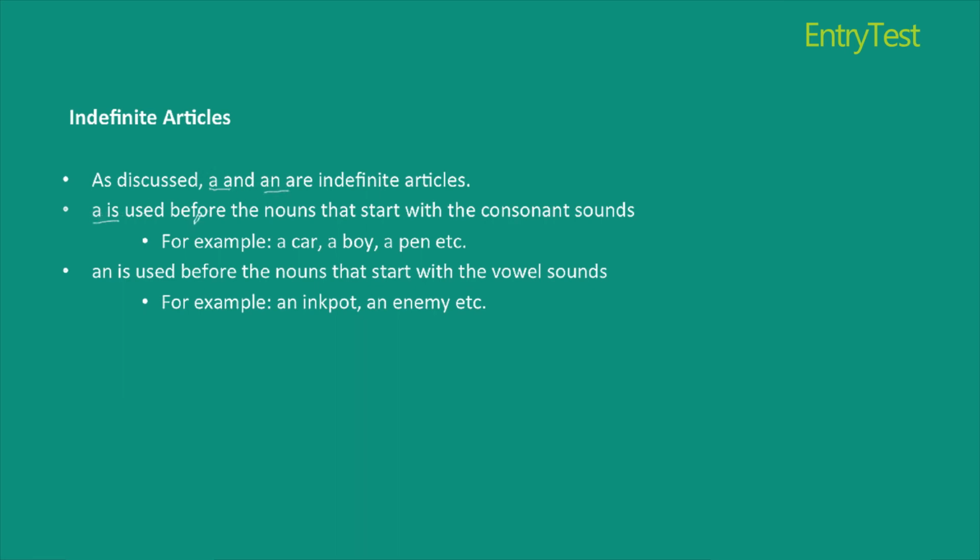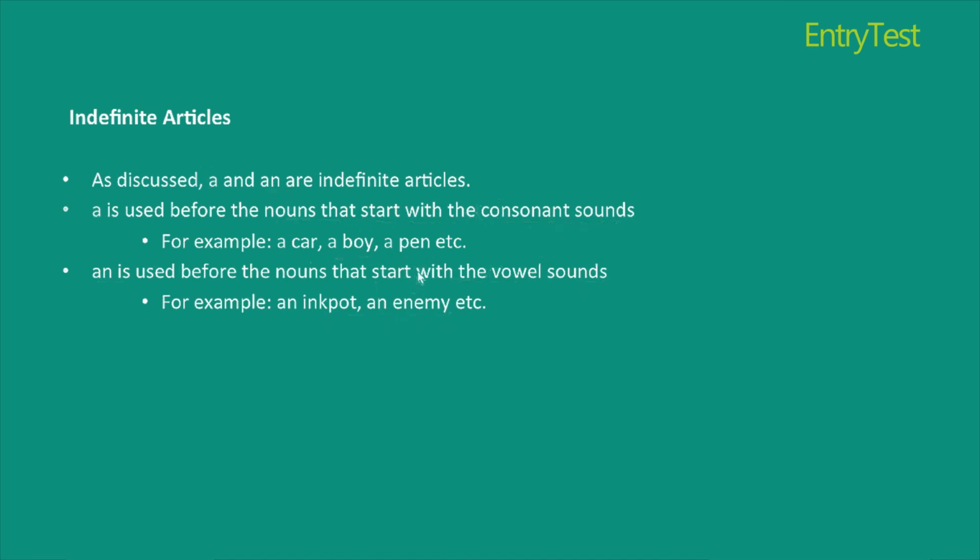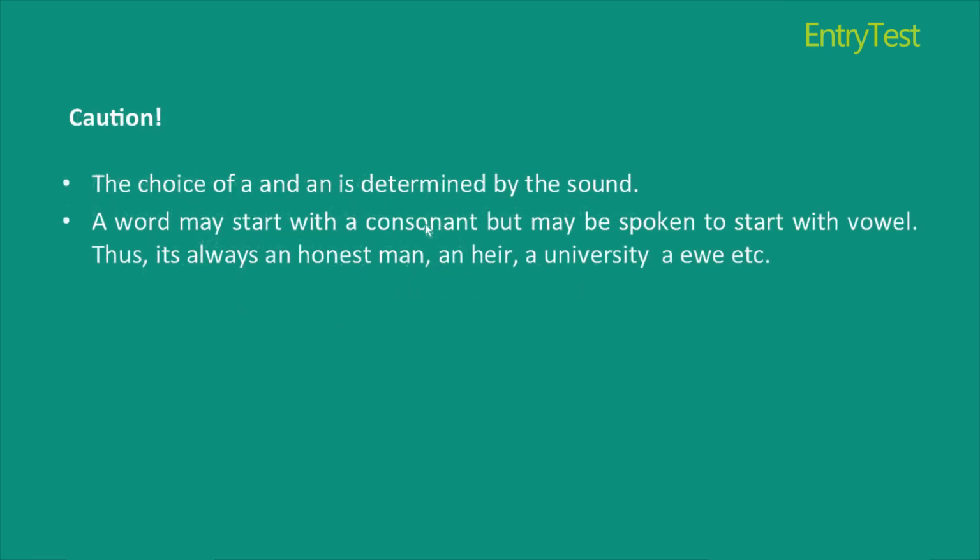A is used before the nouns that start with consonant sounds, and an is used with the nouns that start with vowel sounds. Now, mind it, I use the word sounds here and not vowels or consonants. For example, I say a car, a boy, a pen, likewise an inkpot and an enemy. The choice of the use of article depends on the sound.